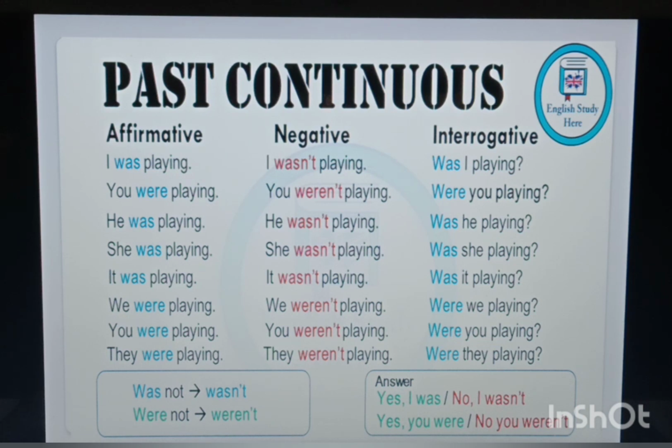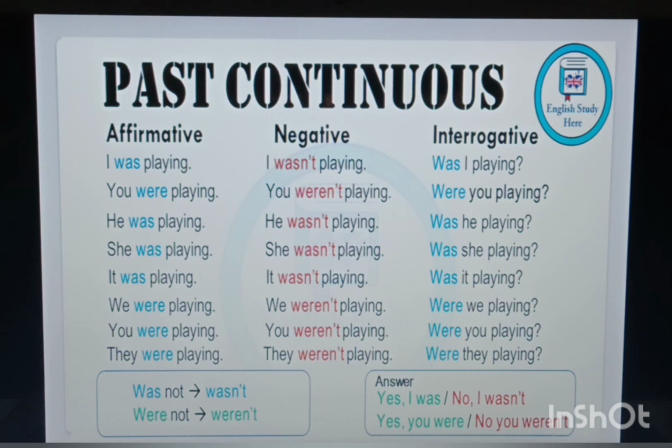Okay, so very simple. You have to just use was or were plus verb's first form plus ing in past continuous tense. For negative, you are going to add not. For interrogative, was or were will come in front. Okay, so we have started two parts today. First is simple past tense.